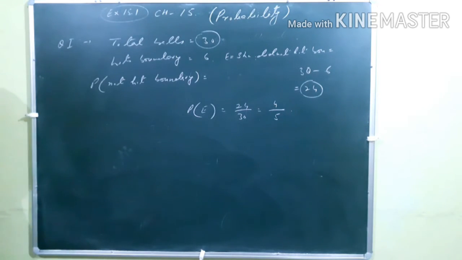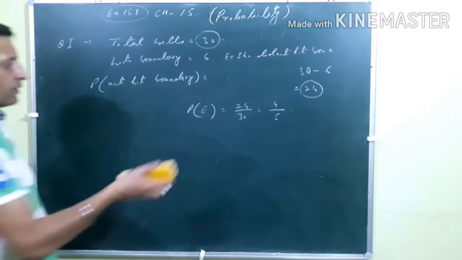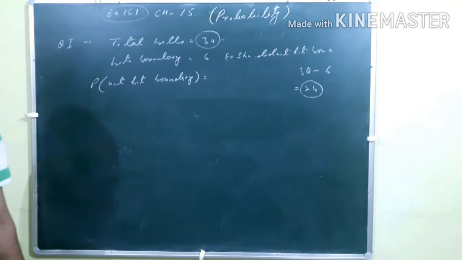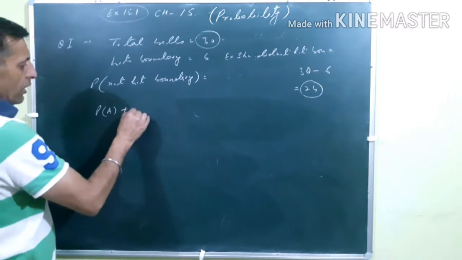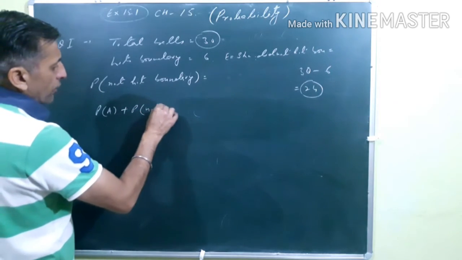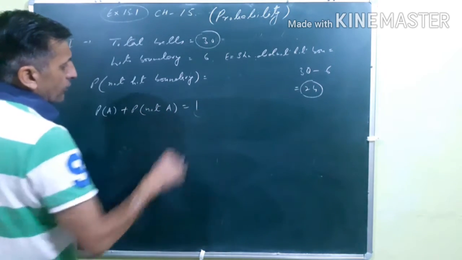This is the first concept. Now see what the second concept is. In the second case, you know probability of A plus probability of not A is always equal to 1.